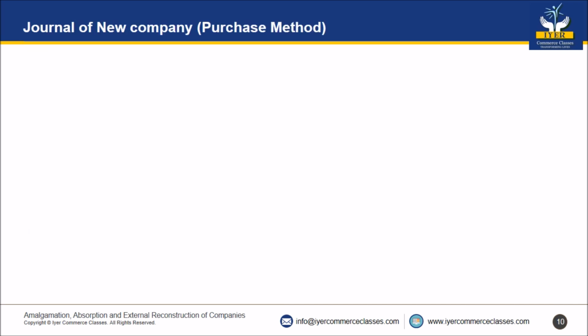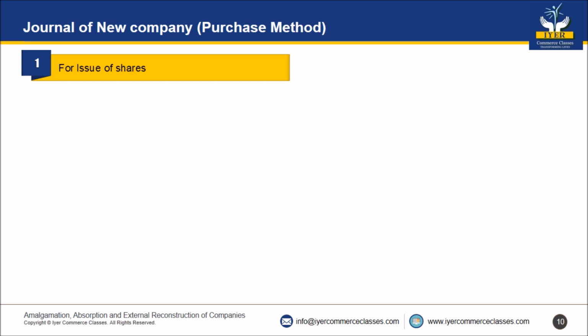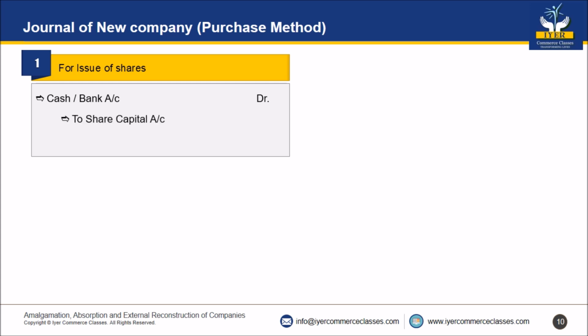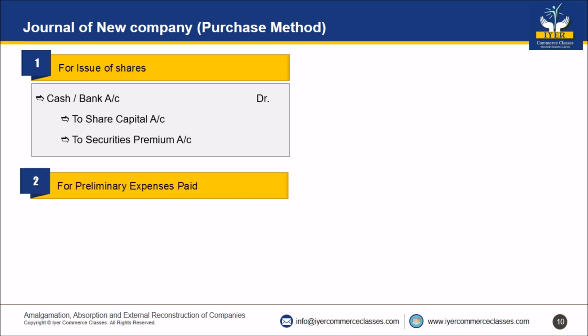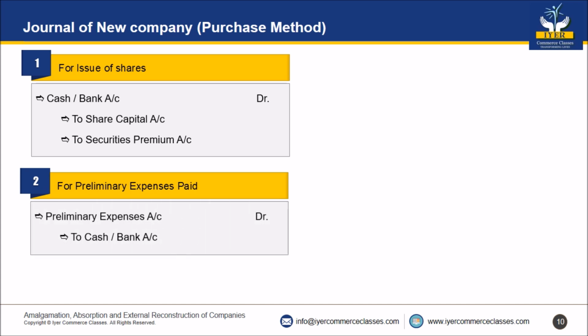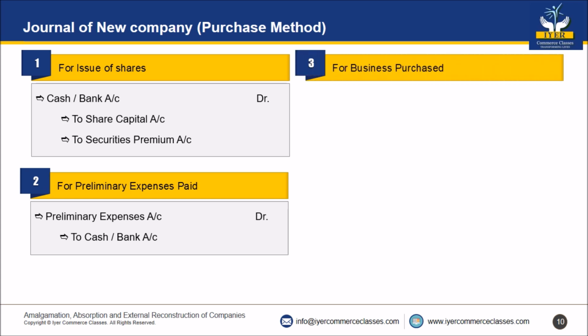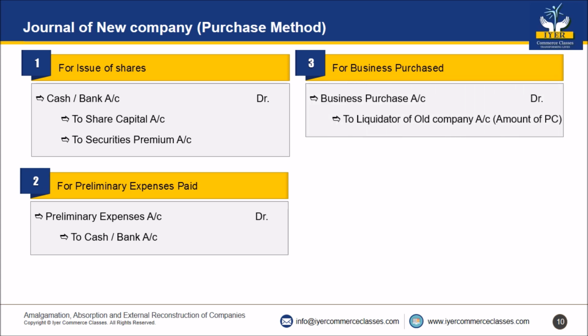Now, journal of new company. First entry for issue of shares. Entry will be cash bank account debit to share capital account to securities premium account. Number 2, for preliminary expenses paid. Preliminary expenses account debit to cash bank account. Number 3, for business purchased. Business purchase account debit to liquidator of old company account with the amount of PC.